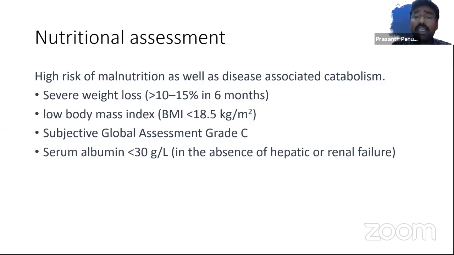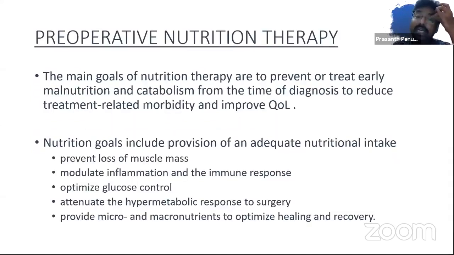These are some of the high-risk features that you need to watch out for in this group of patients, because this disease is associated with extreme cachexia and catabolism. Any severe weight loss of more than 10 to 15% in 6 months, low body mass index, subjective global assessment grade C, and any serum albumin less than 3 in the absence of hepatic or renal failure. These are patients that you need to put extra effort into rehabilitating.